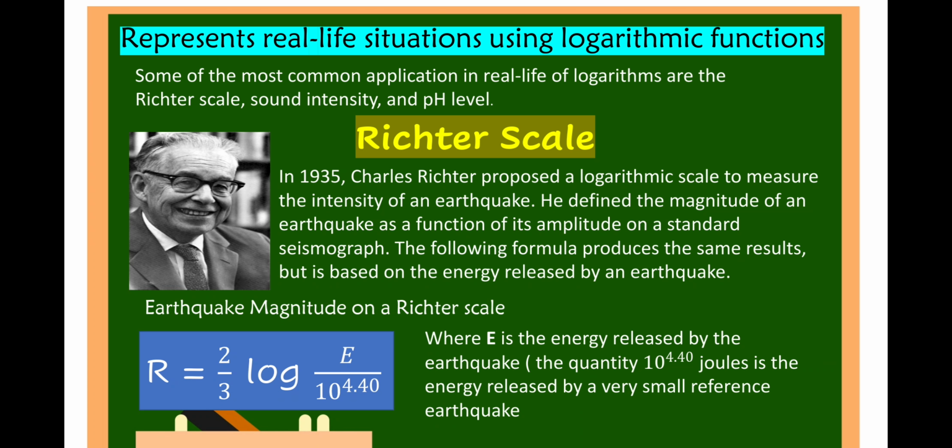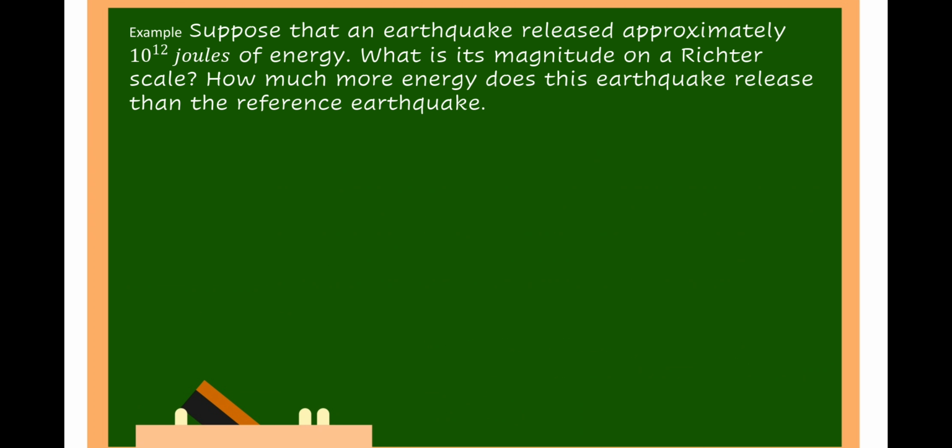The quantity 10 raised to 4.40 joules is the energy released by a very small reference earthquake. For example, suppose that an earthquake released approximately 10 raised to 12 joules of energy. What is the magnitude on a Richter scale? How much more energy does the earthquake release than the reference earthquake?